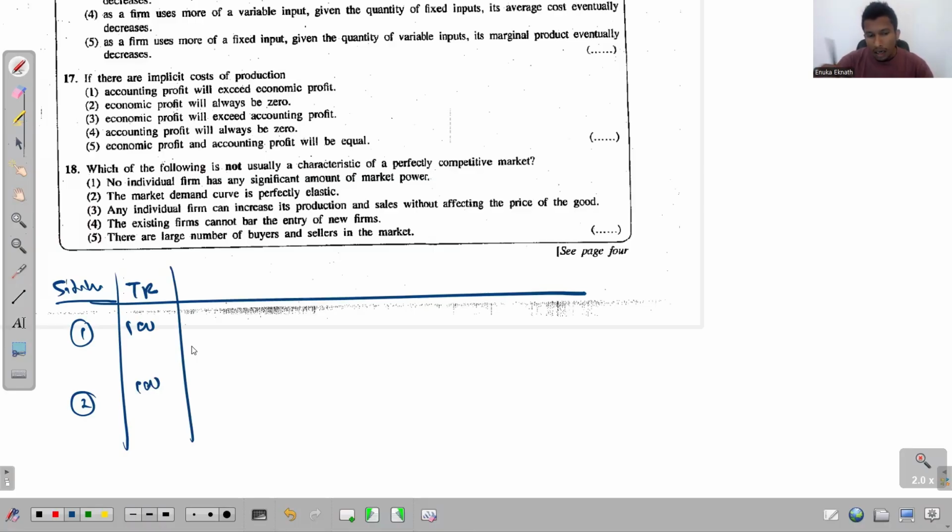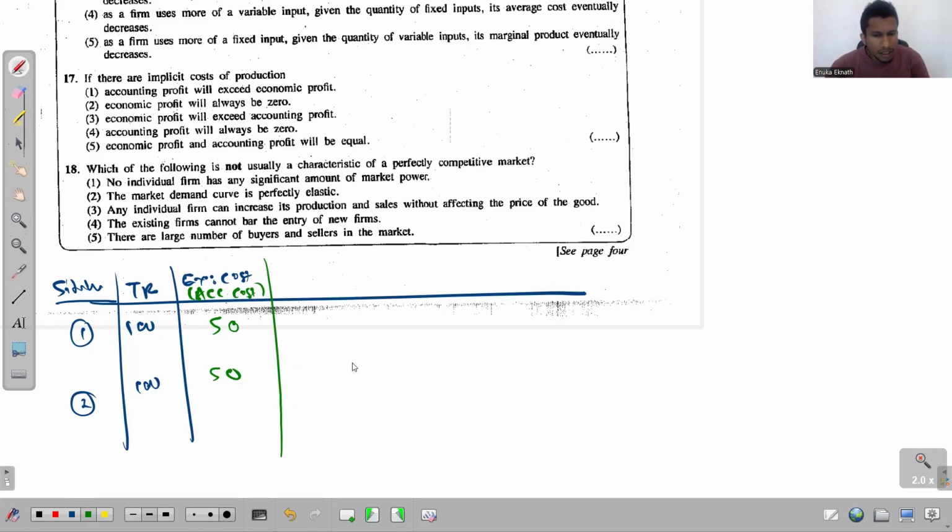And again, in both situations, let me take the explicit cost. Or simply let me write the accounting cost. Explicit cost and accounting cost, both are the same. So again, I'm going to give you the same value in both places. Let's assume this to be 50. Accounting cost is 50 in both situations.